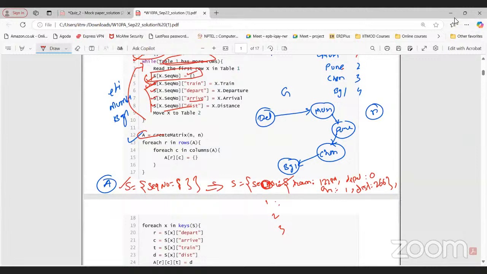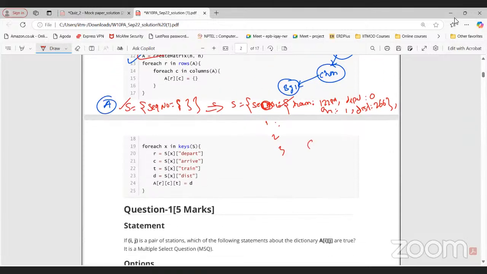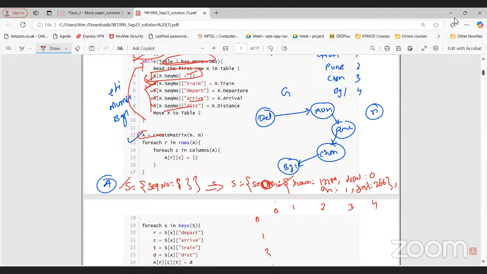Okay, if this thing is clear, now see what is here: A, create matrix n by n. So let's say we have n equals 5 stations here. So it is going to create a matrix of 5 stations. I hope everyone knows the matrix: 0, 1, 2, 3, 4. We create an adjacency matrix. So instead of Delhi, Mumbai, I'm just mentioning the index values 0, 1, 2, 3, 4. So 0 indicates Delhi, 1 indicates Mumbai, like that, right?